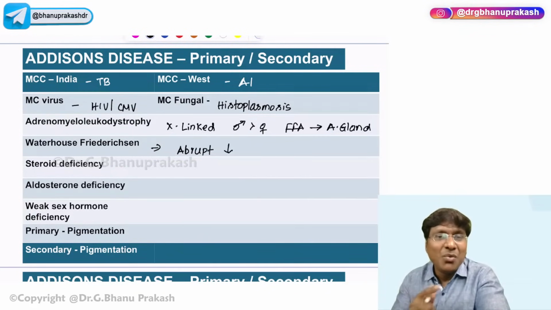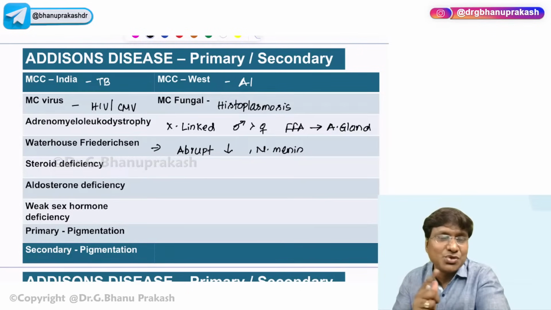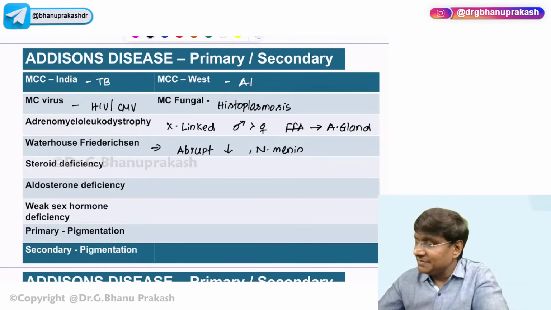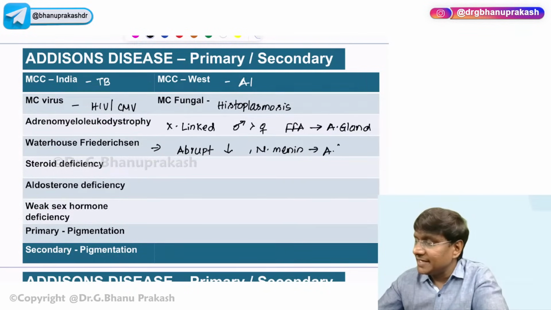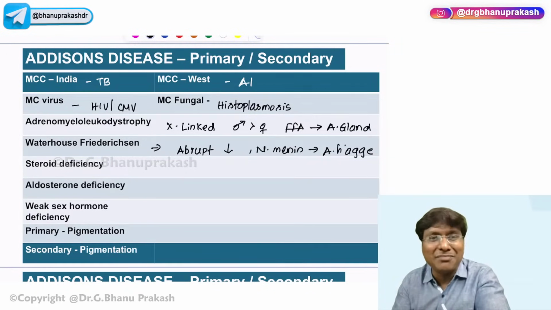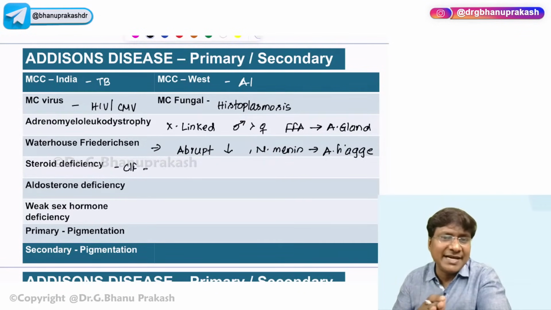Okay. Then what is the etiology for the Waterhouse-Friderichsen syndrome? That includes Neisseria meningitidis, which is nothing but meningococcus, which is usually observed in children. What exactly will be the problem here? There will be development of the adrenal hemorrhage, and these patients present with abdominal pain because of the adrenal hemorrhage, right? The clinical features that you will have due to this, because in Addison's, there is steroid deficiency, aldosterone deficiency, and weak sex hormone deficiency.